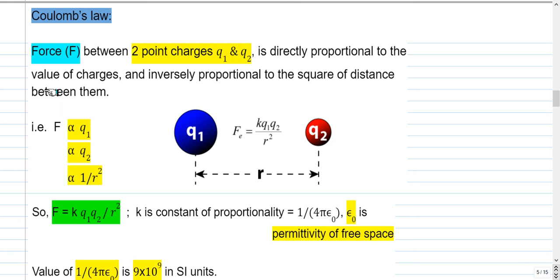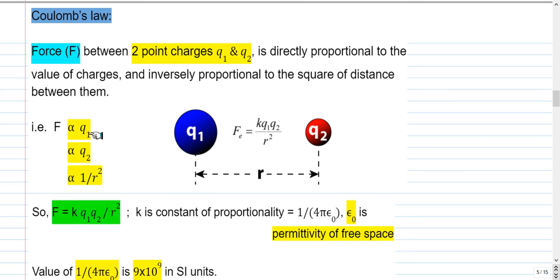Coulomb's law gives the force between 2 point charges Q1 and Q2. It says that the force is directly proportional to the value of charges and inversely proportional to the square of the distance between them. So the force is directly proportional to Q1, directly proportional to Q2, and inversely proportional to the square of the distance between them.